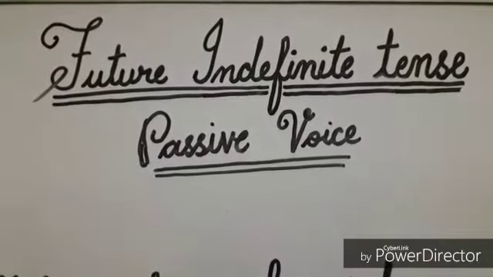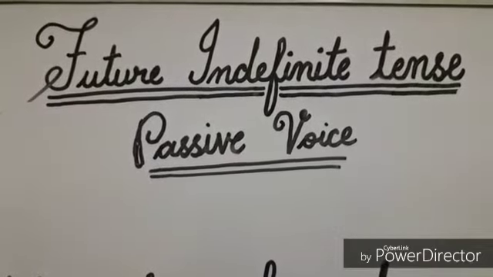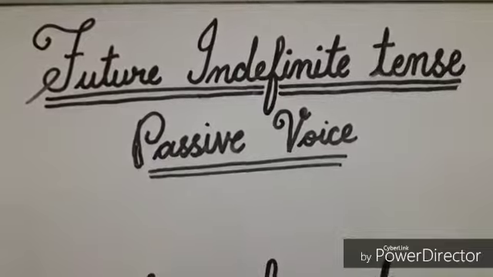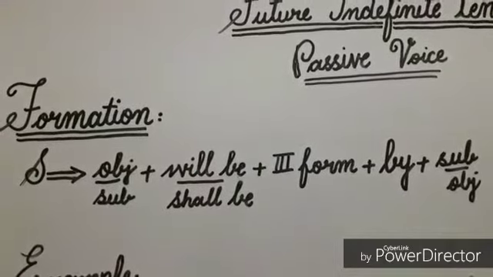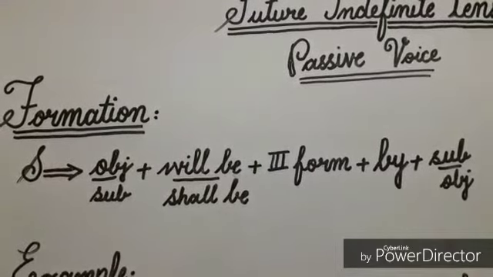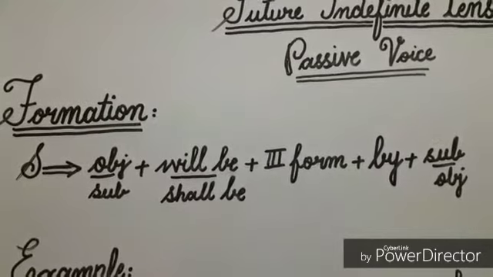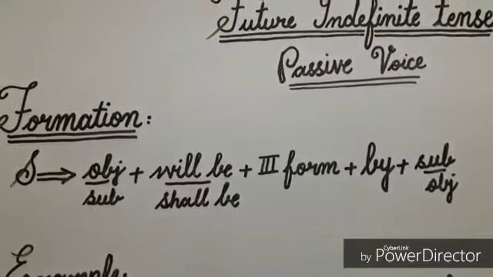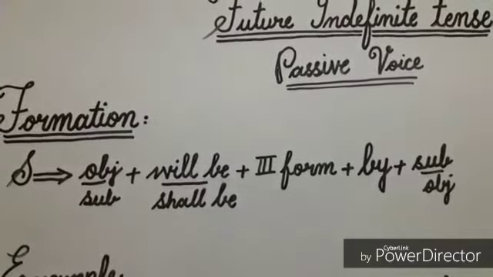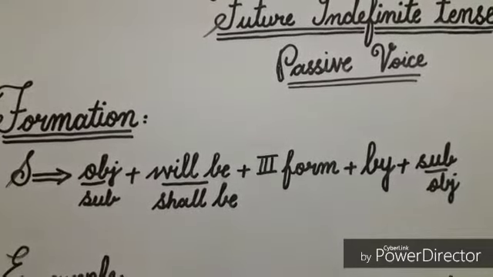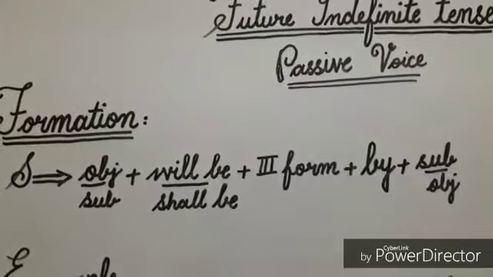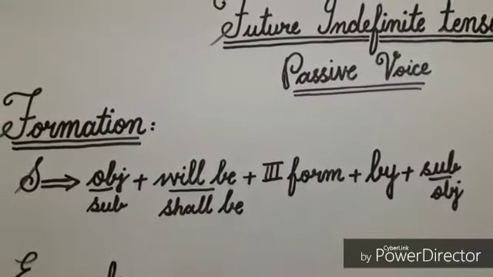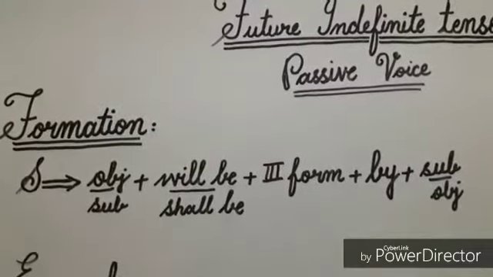Today's topic is how to make passive voice sentences of future indefinite tense. Let's see the formation. For simple sentences, the formation is: object in subjective condition, helping verb will be or shall be, third form of verb, preposition by, and subject in objective condition. Now I'll explain this formation by example.